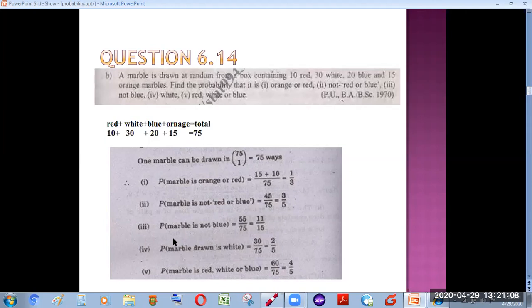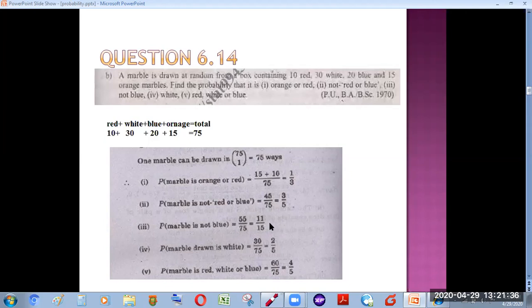Now the next part is, what is the probability that the marble is not blue? Not blue means we will exclude only this color, the blue marbles, out of the total. When we exclude these 20 marbles from the total, it becomes 55. So 55 divided by the total number of sample points in your sample space, just 75. So we can find the probability that the marble is not blue.